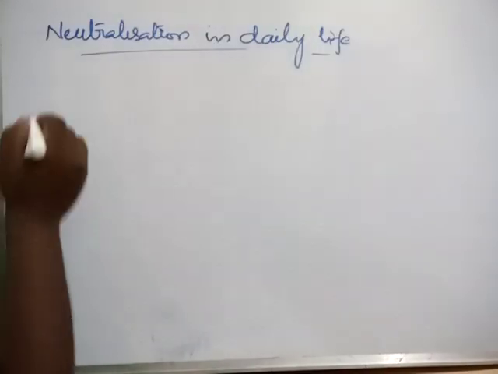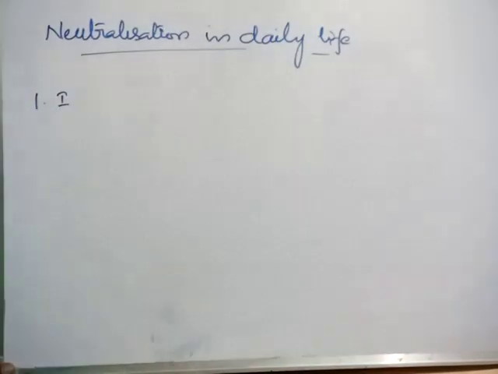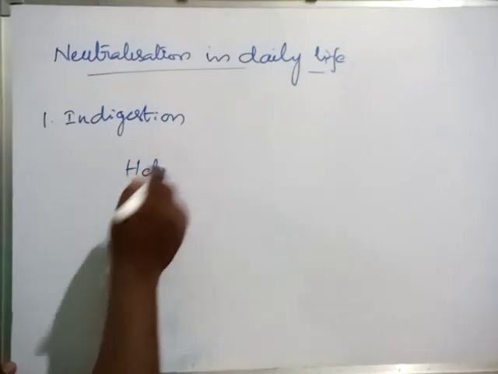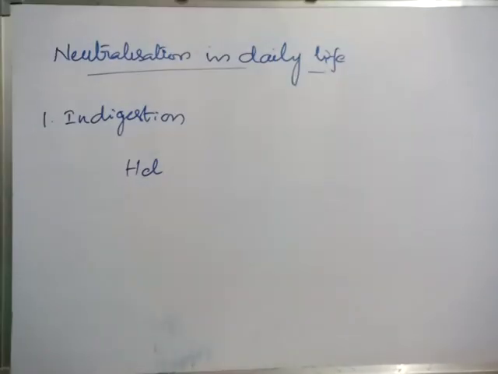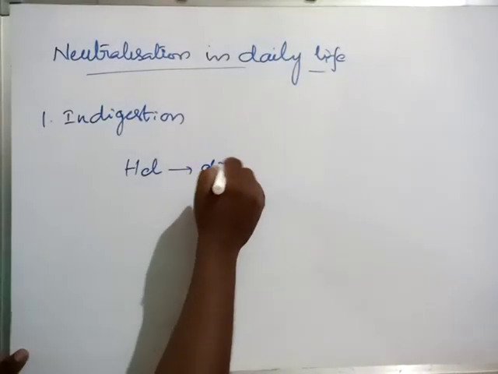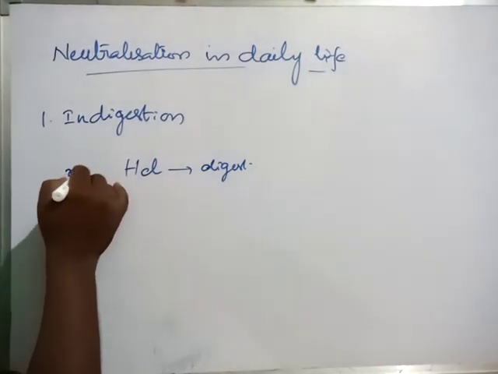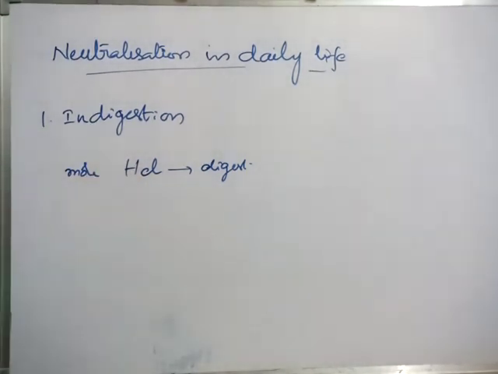See children, first one is indigestion. We know for the digestion of the food we require hydrochloric acid. It is secreted by our stomach only. HCl helps us to digest the food. To digest the food we require HCl in some amount. But if we overeat, indigestion will occur. So in this case we require more HCl, and more HCl will be released by our stomach.